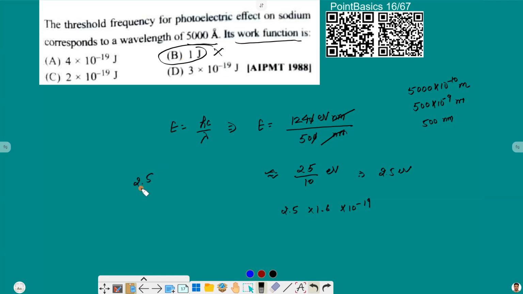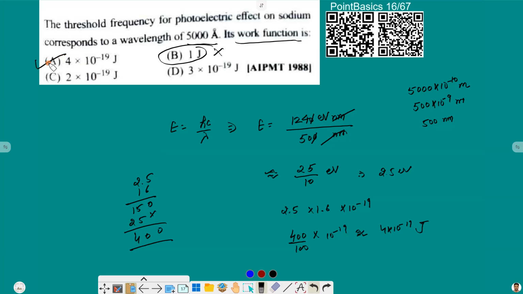Now 25 and 16, this will give us 0, 1, 5, and this will be 25, so 0, 0, 3, 4. So this will be 400, and here we will have divided by 100 into 10 raised to power minus 19, so approximately 4 into 10 raised to power minus 19 joule. That is option A for us.